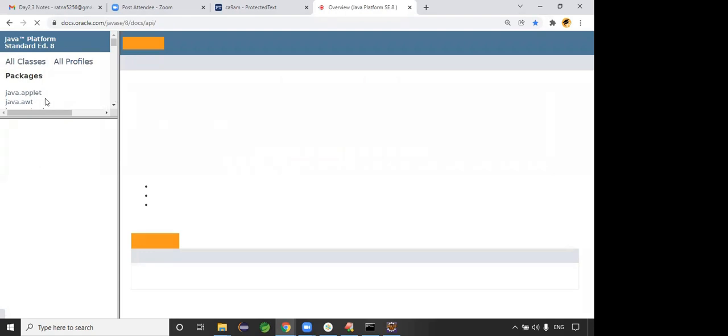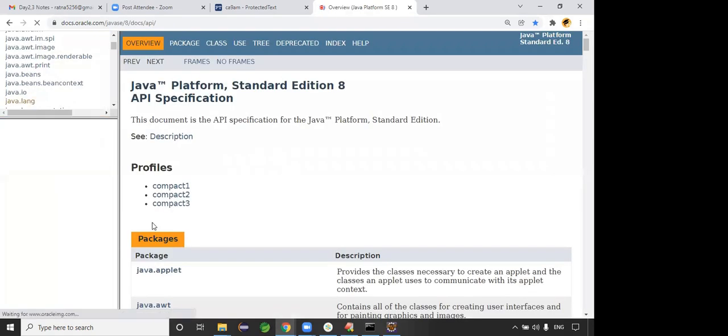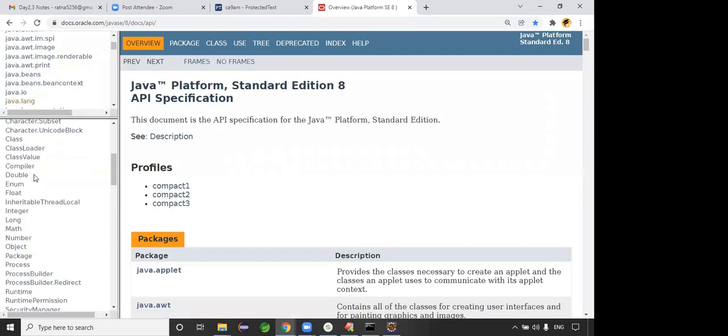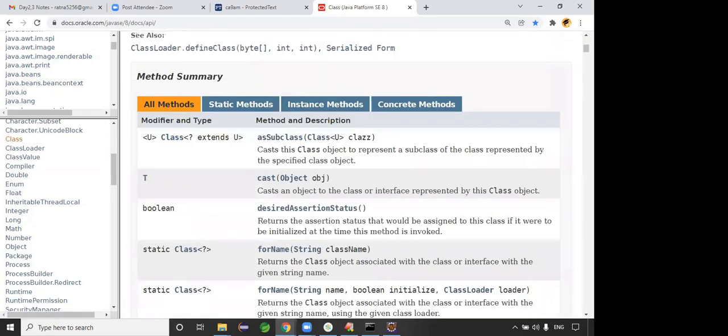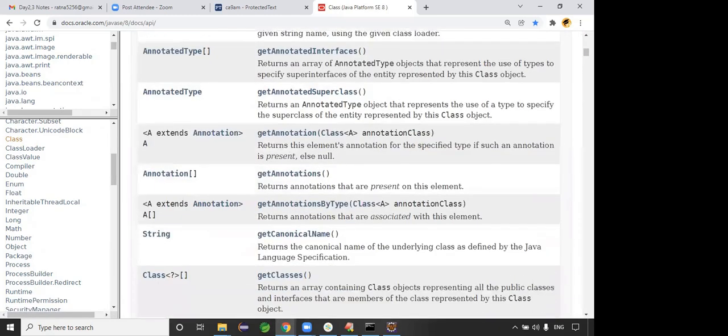Let me open the java.lang package. In it, the class name itself is called Class. When you click on this class, here we need to go to the forName method.